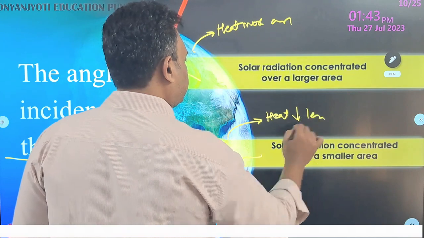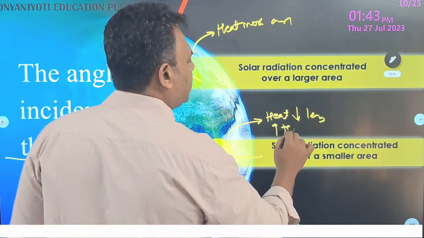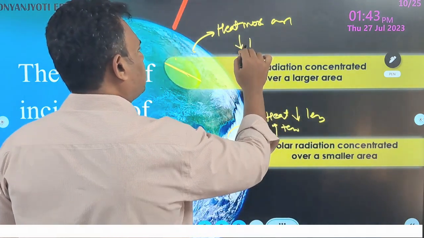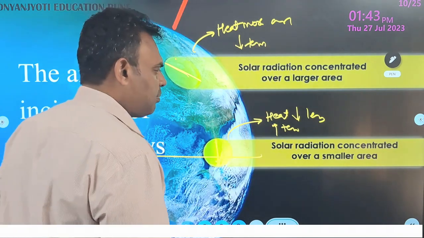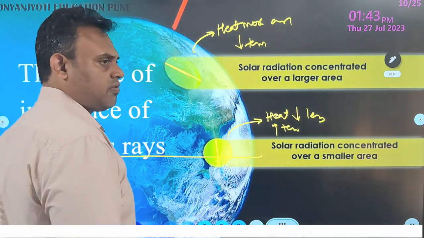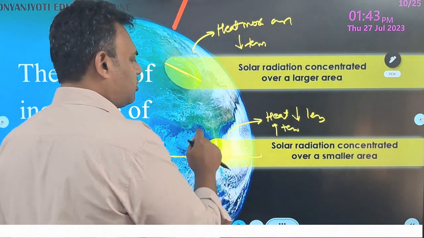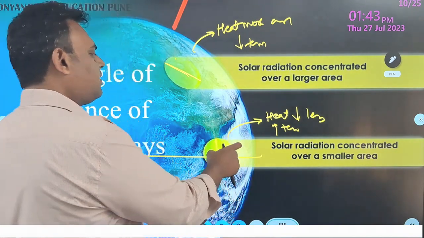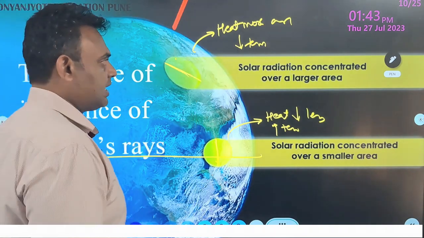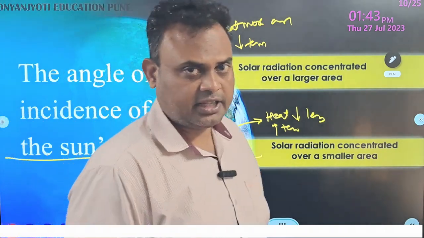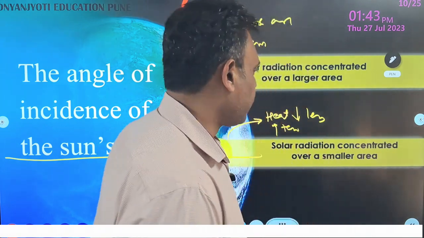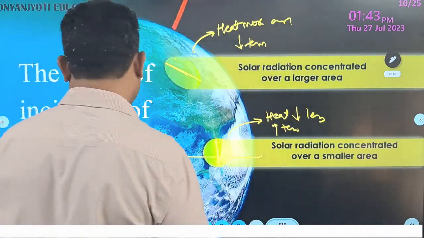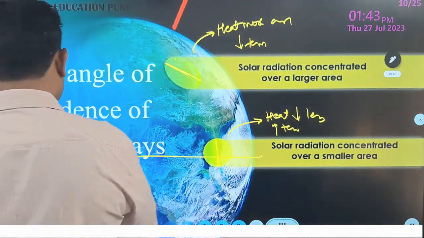So definitely it will have a higher temperature and it will have a lower temperature. So this is another important factor, that is the angle of incidence, that is the latitudinal extent. So here we will have higher temperature and here we will have lower temperature regarding the distribution of the heat received from the sun.